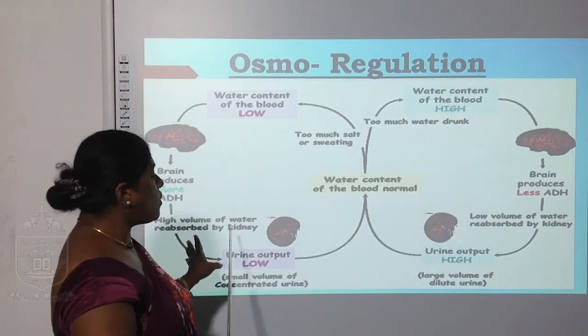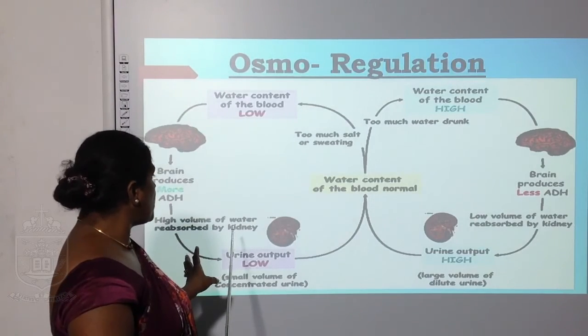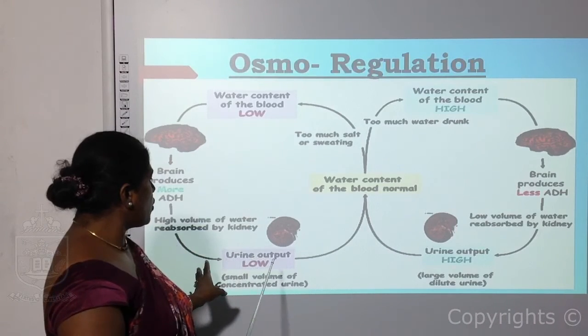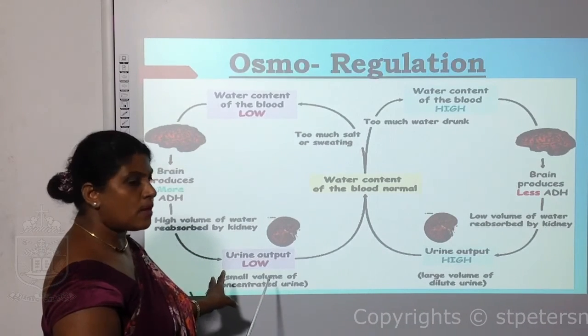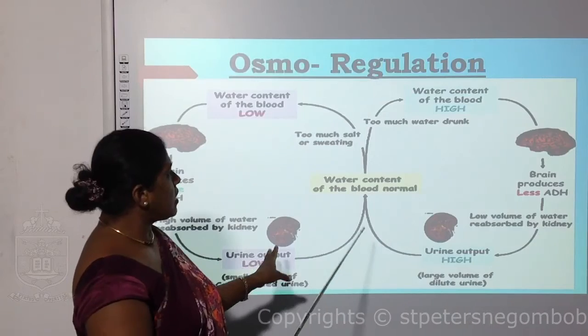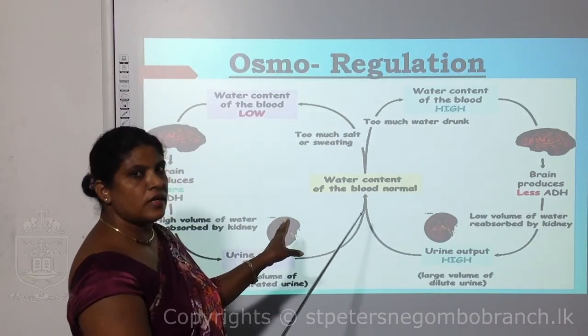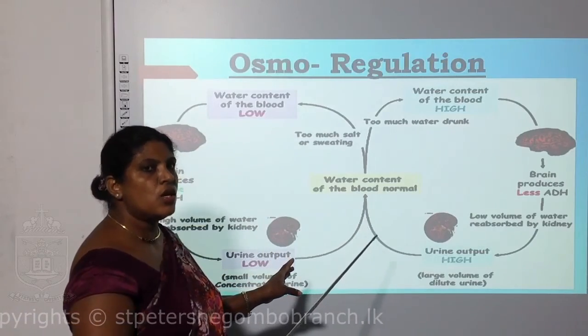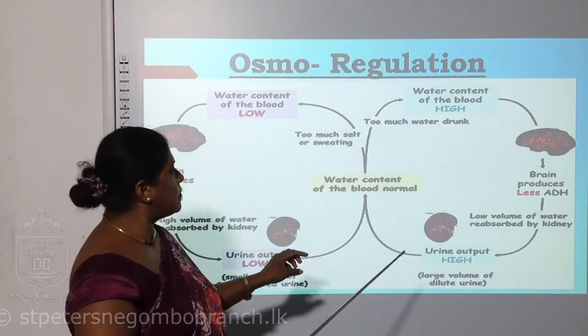And a lot of water is reabsorbed by your kidneys. Then urine output becomes very low and comes to the normal level. These two processes together are known as osmoregulation.